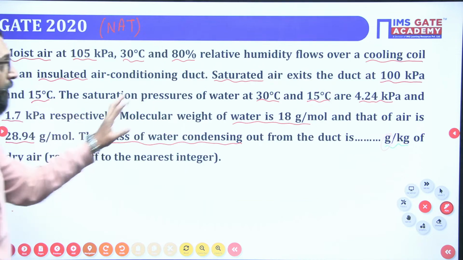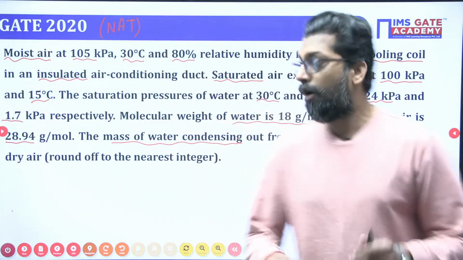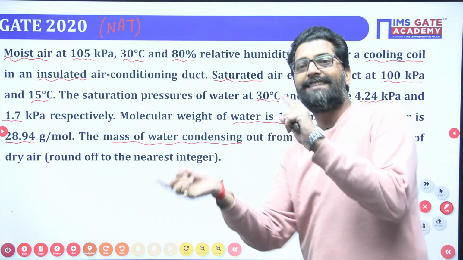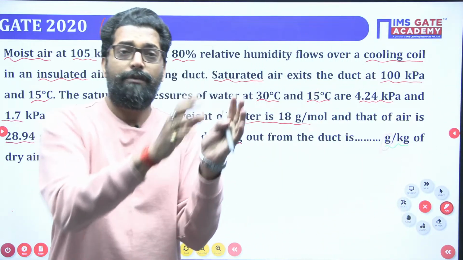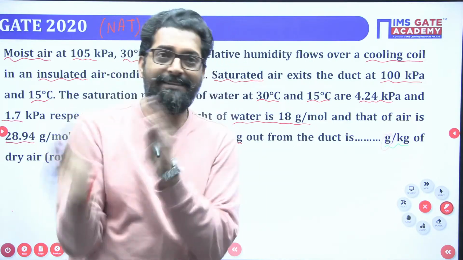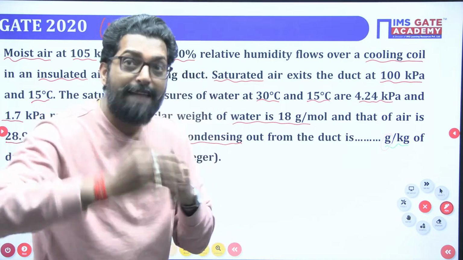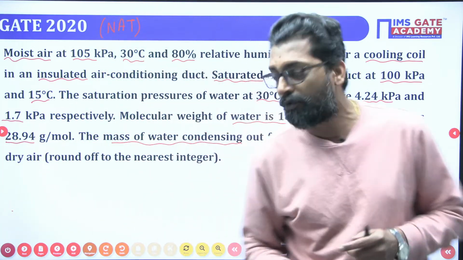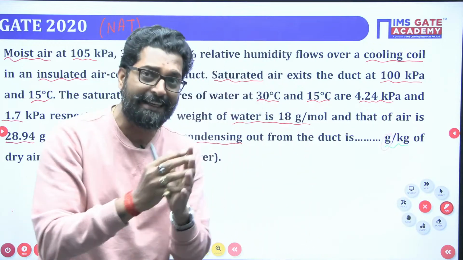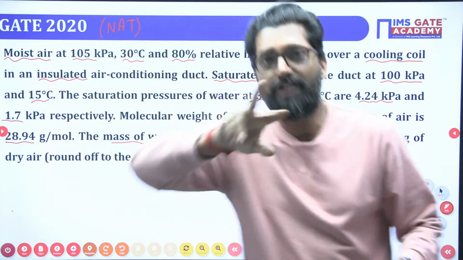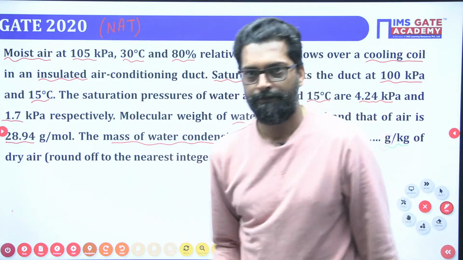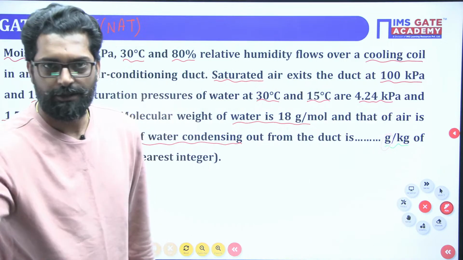This question is very easy. But if you don't know how to find the condensing water and you apply the energy balance equation, you are in a trap, because balancing the energy is a time consuming process. So always remember that if you want the condensation quantity in air conditioning, just take the difference of the specific humidity. That's it. Clear?